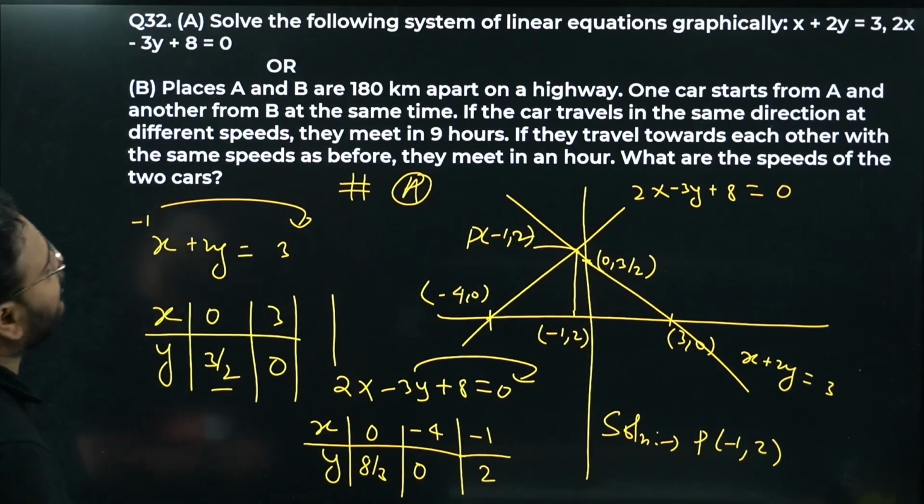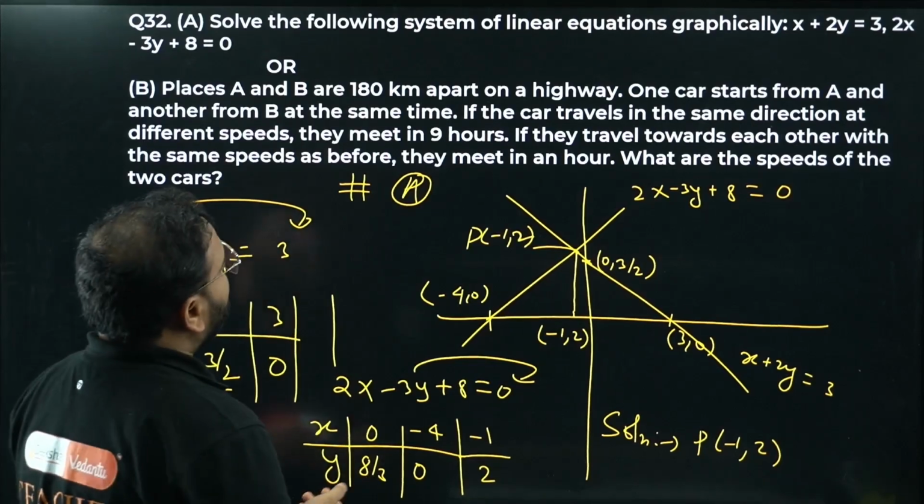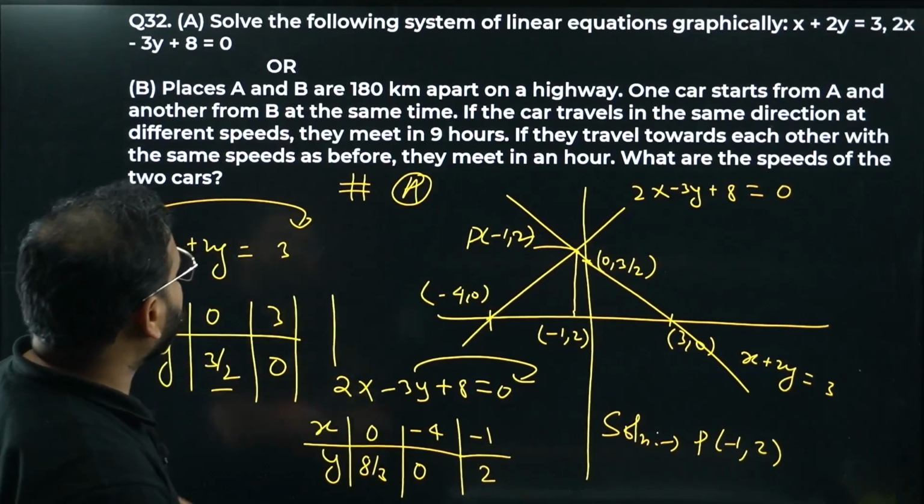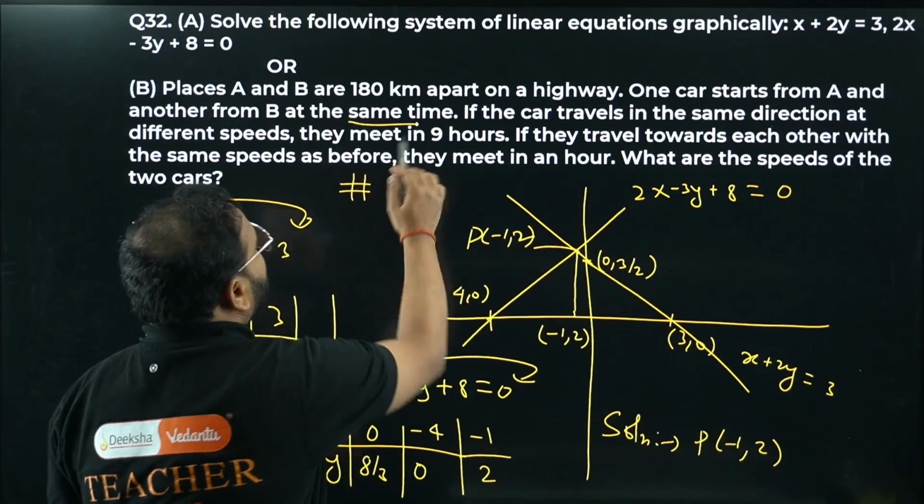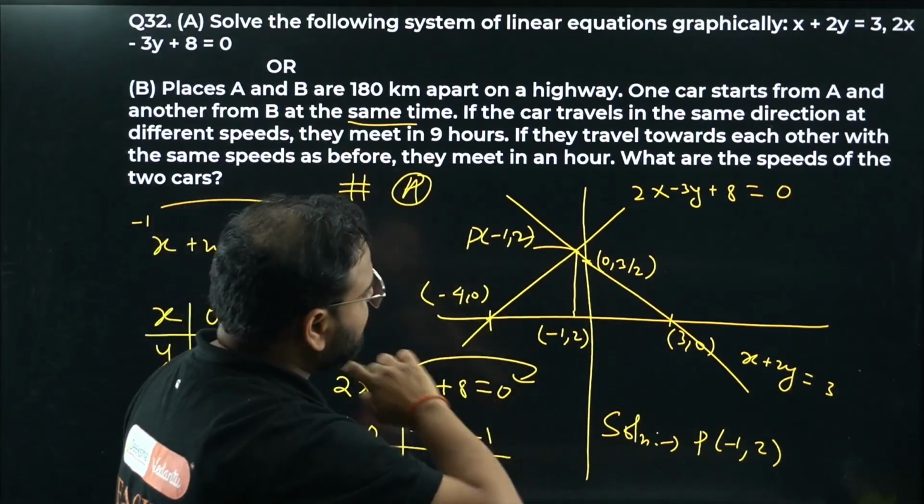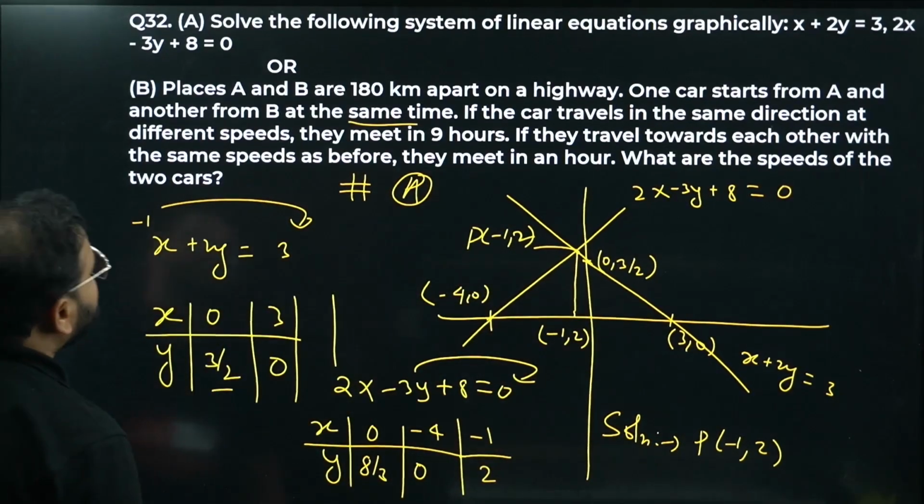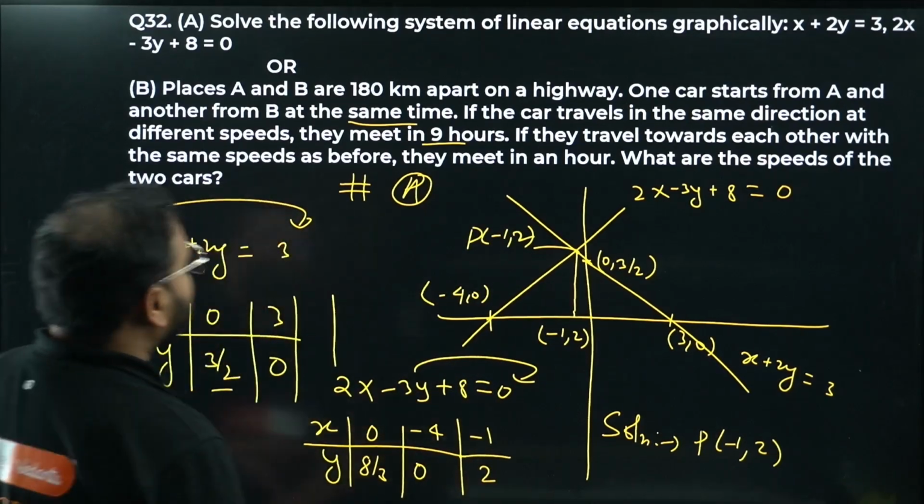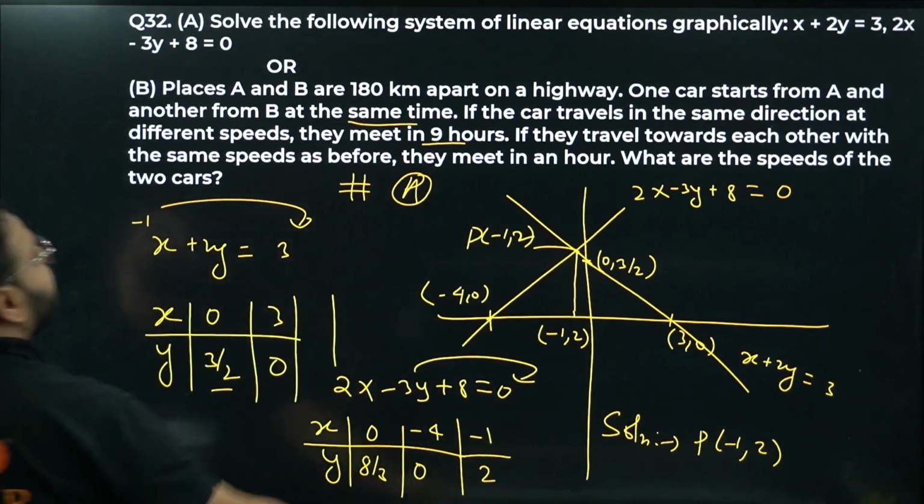Places A and B are 180 kilometers apart on a highway. One car starts from A, another from B at the same time. If the cars travel in the same direction, with different speeds, they meet in 9 hours. When they travel towards each other, in opposite directions, they meet in 1 hour.